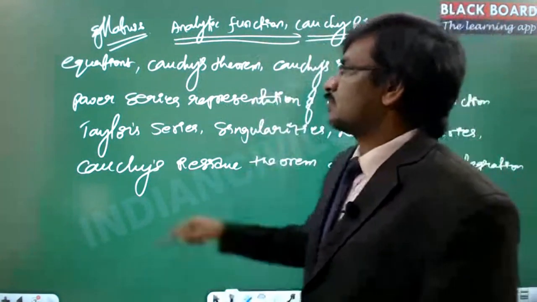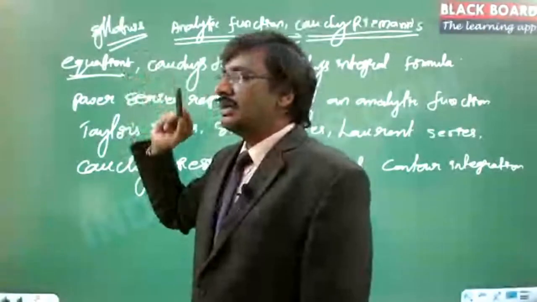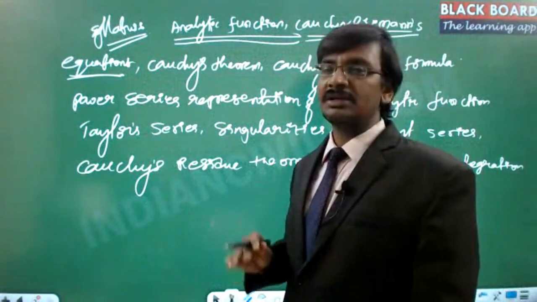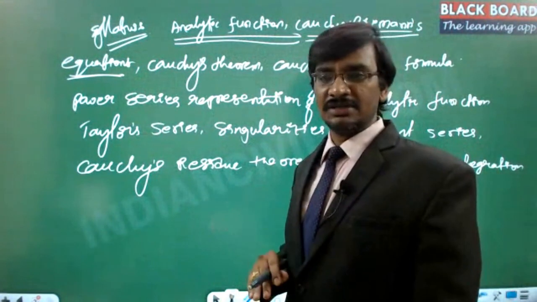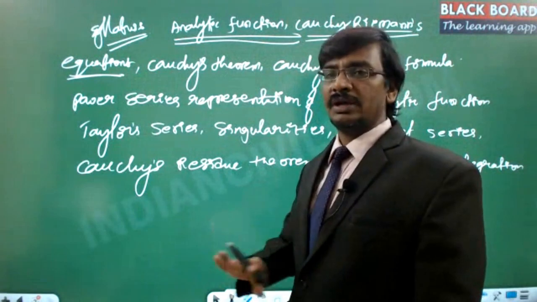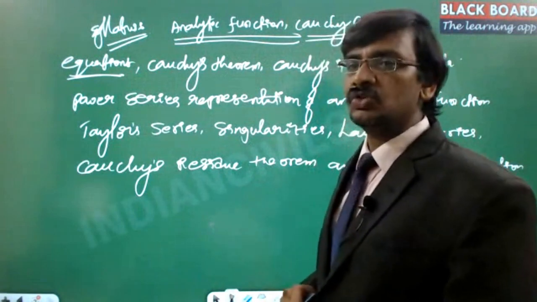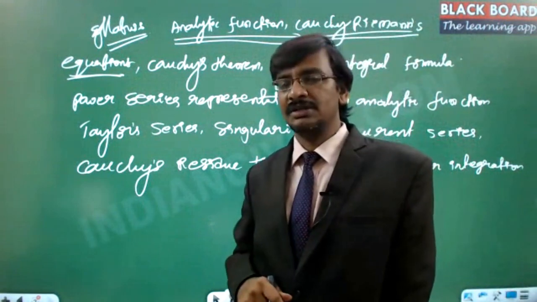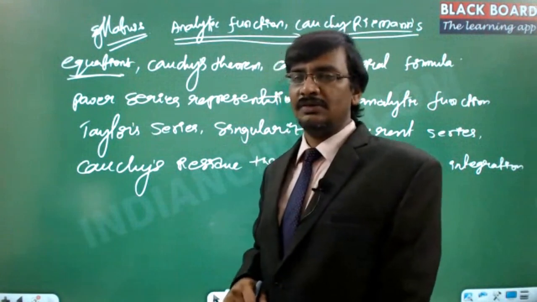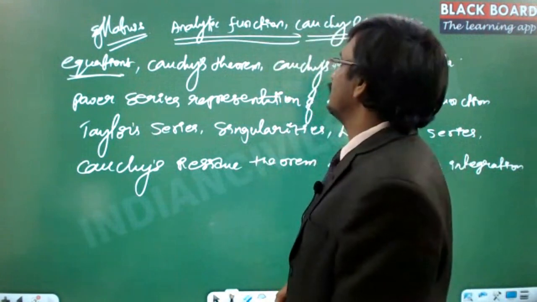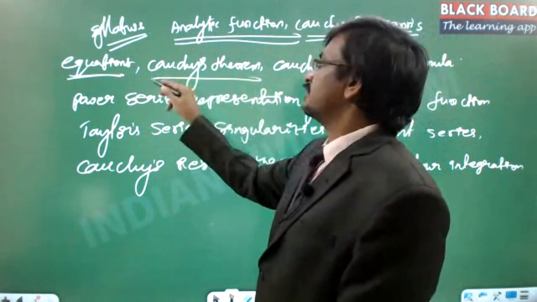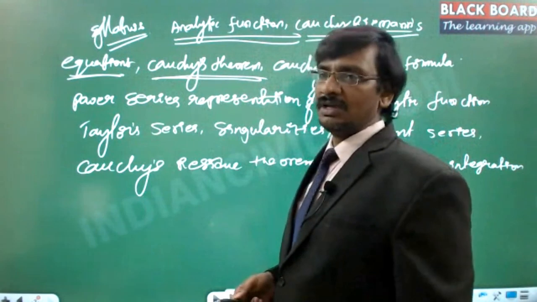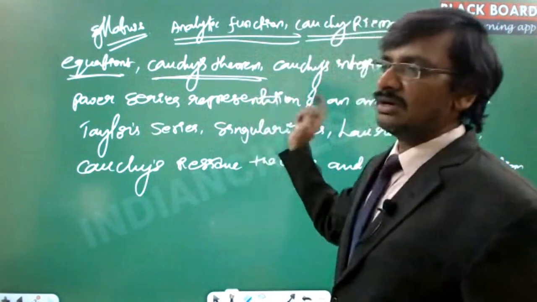If these Cauchy-Riemann equations are satisfied, then at least 70% of the conditions for the derivative to exist are satisfied, but it's not that 100% of the conditions are satisfied. The Cauchy-Riemann equations are the bare minimum conditions for the existence of the derivative, or for the function to be analytic. Based on that, if the function is analytic, then the integral over a closed contour without any poles will be 0, and this is called Cauchy's theorem.